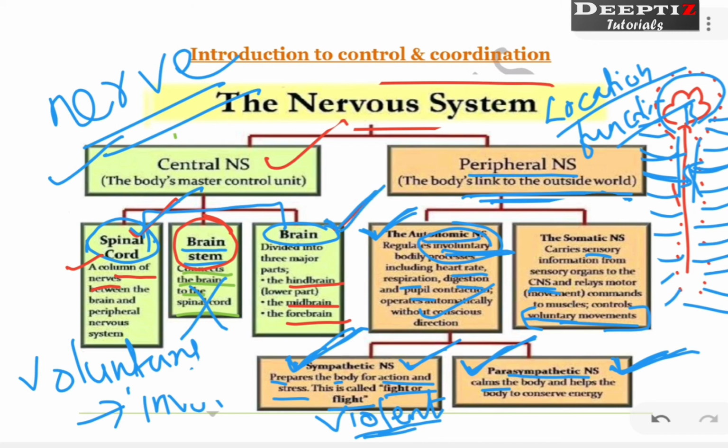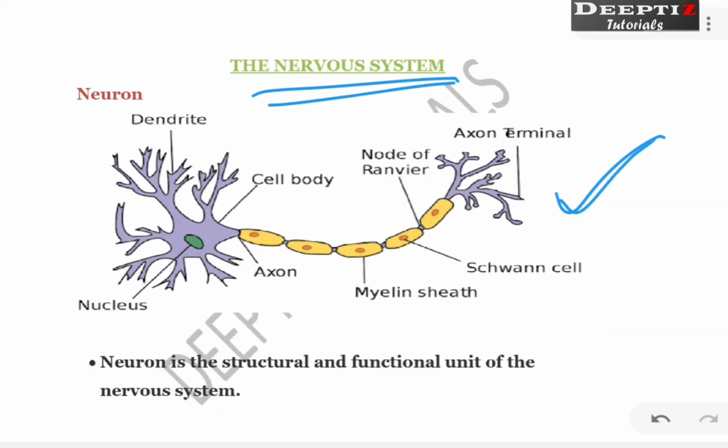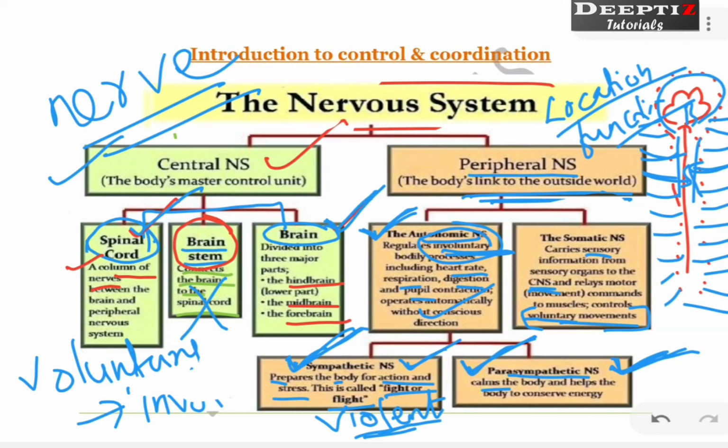Peripheral nervous system means all those nerves; a group of these types of neurons we call a nerve. Groups of nerves which arise from the central nervous system, either going away from the central nervous system or coming towards the central nervous system. It may control voluntary and involuntary activities.